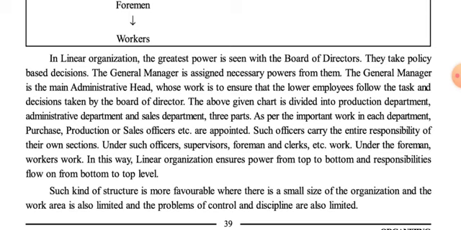It is obvious that centralization can happen in a small size organization only, and the work area is also limited, because then the particular departmental head or the board of directors can monitor each and every activity. So the first is a small size organization, the second is a limited work area, and the problems of control and discipline are also limited. So in such kind of organization, the linear type of organizational structure is useful.